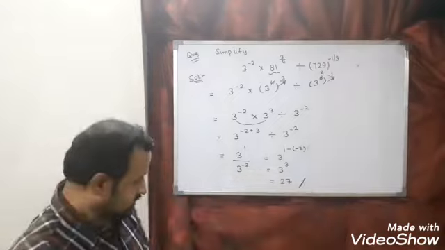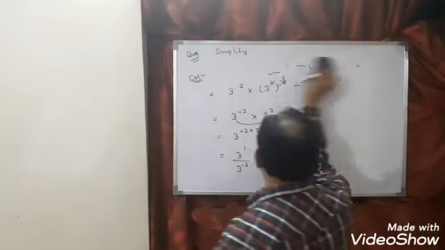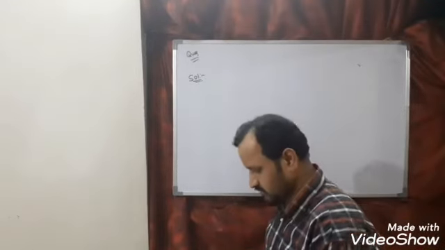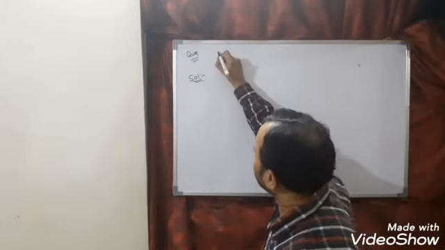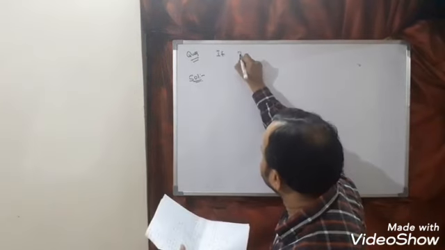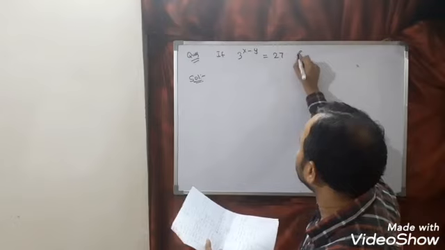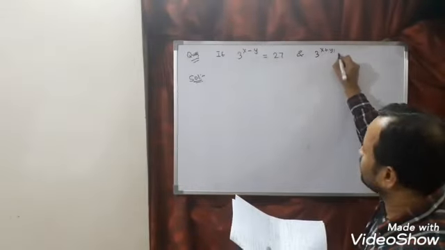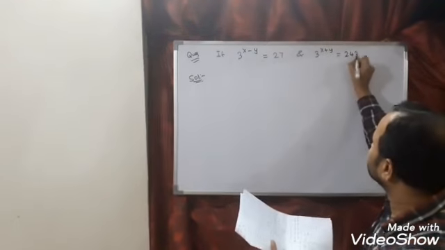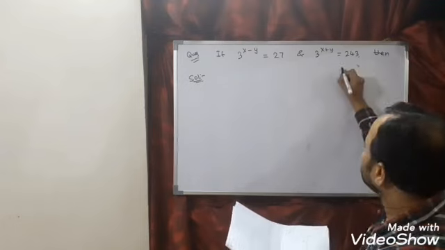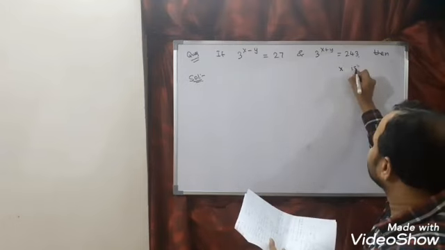Let us see one more question. The question is, if 3 power x minus y is equal to 27 and 3 power x plus y is equal to 243, then x is equal to what?